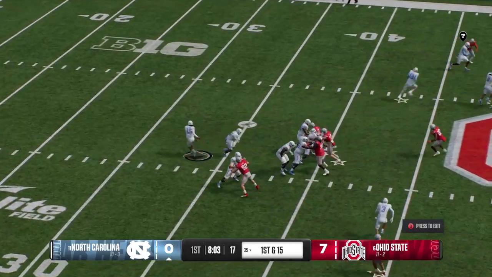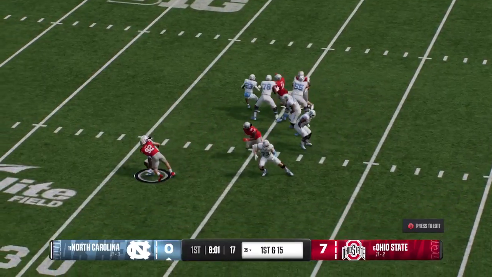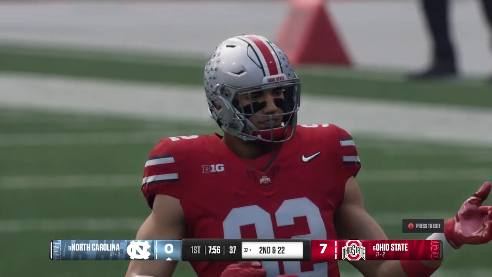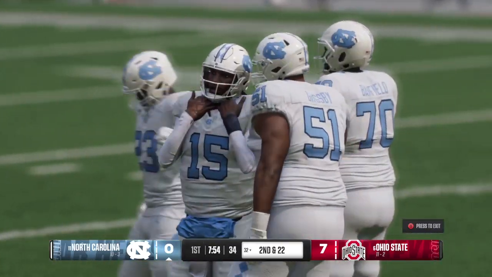Off the play fake, looking to throw on first down. He's moving out of the pocket. On the move, but can't find a receiver, and he's brought down. What a play here by this defensive line.